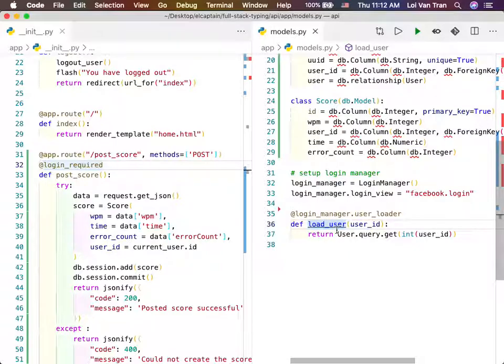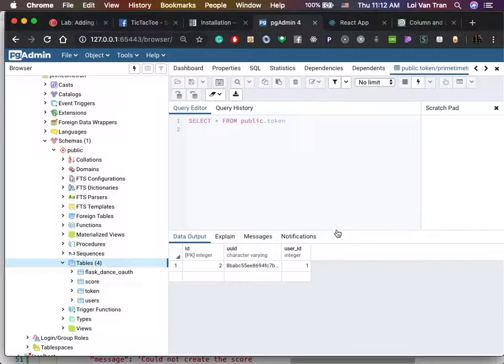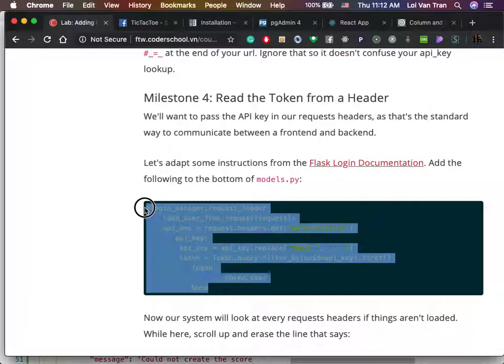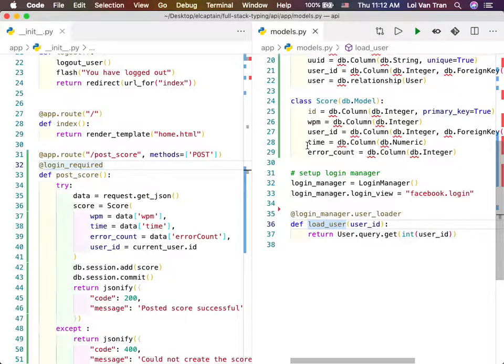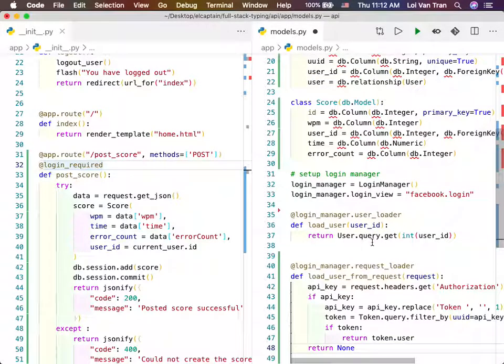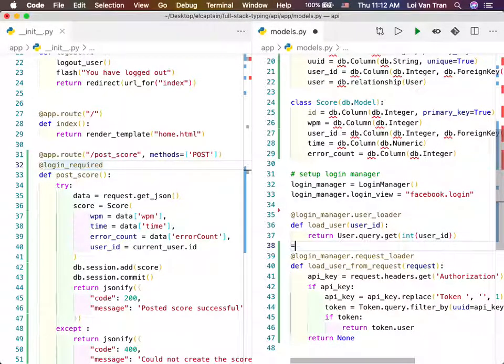Okay, so we're gonna go back to our documentation. We forgot something. This thing. Request loader. I thought I added this already. Models.py. Oops. Okay, so your technical lead messed up. It's all good. Get a team of people putting our heads together on this one. All right, so we're gonna go back. We're gonna start again.